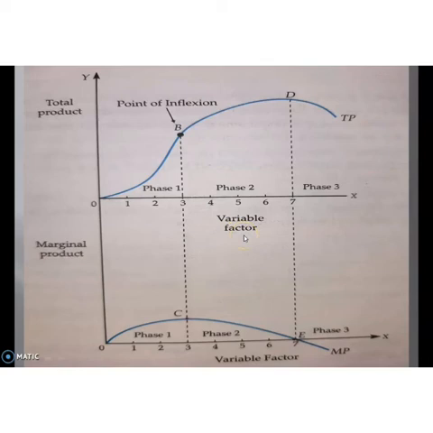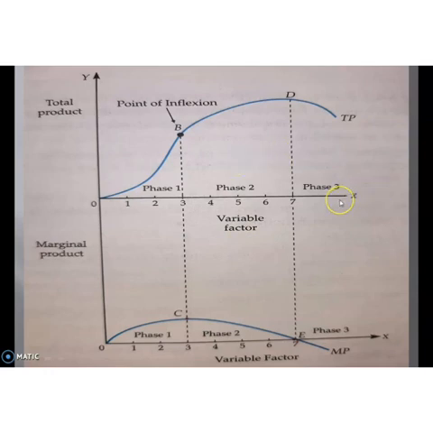This is due to sometimes overutilization of the fixed factor, or sometimes imperfect substitution of factors, or due to poor coordination between variable factor and input. These are the causes of diminishing return to a factor. So the second stage is known as diminishing return to a factor.